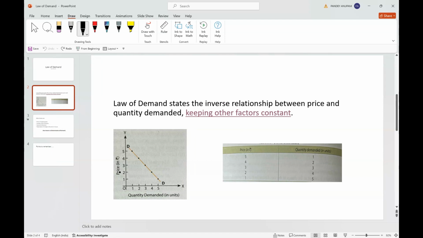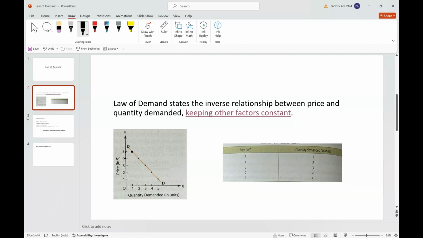Now, studying the diagram, on the y-axis we have taken price and on the x-axis we have taken quantity demanded. As I said, between price and quantity demanded, there is inverse relationship. If we take rupees 5 as the price of an item, demand at this level is just 1 unit. Now, if the price is going down, being in inverse relationship, obviously the quantity demanded will go up.